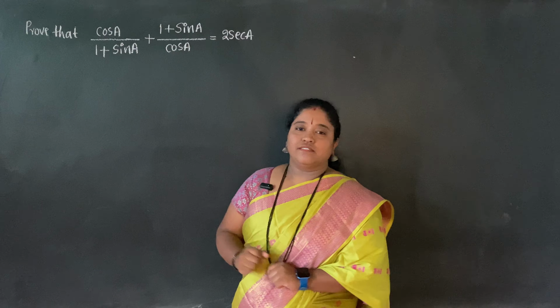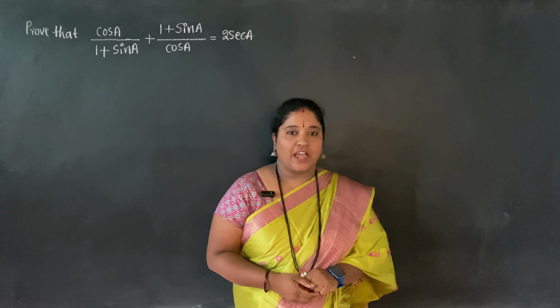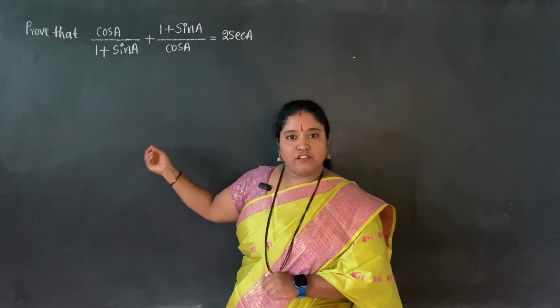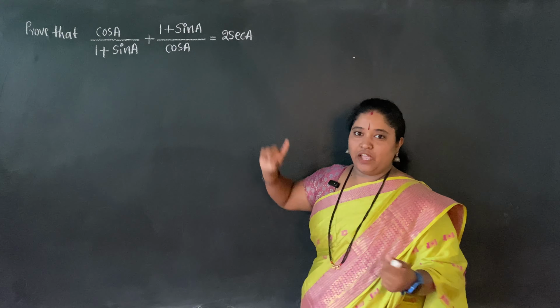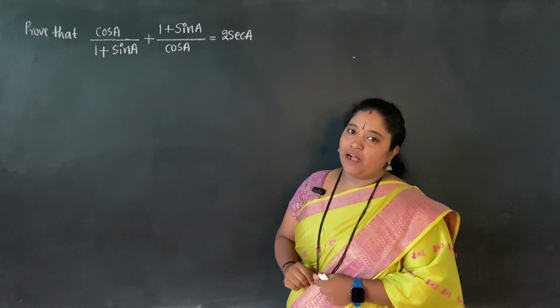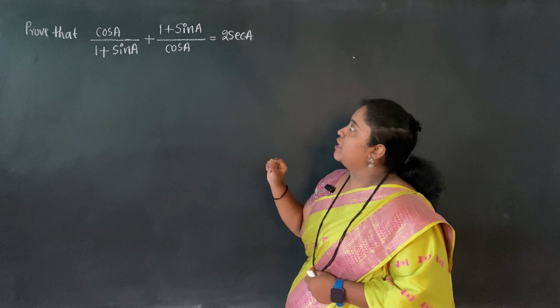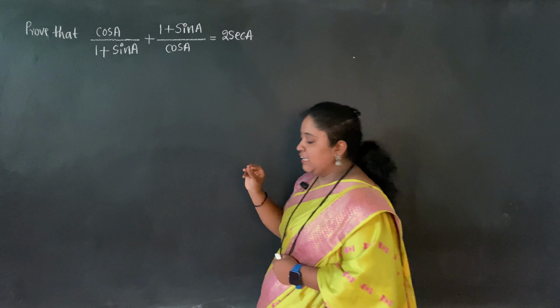And now this is an extension of exercise 8.3, and we will be covering many important questions related to it. One of the important questions we have to go through is: prove that cos A divided by 1 plus sin A plus 1 plus sin A divided by cos A is equal to 2 sec A.